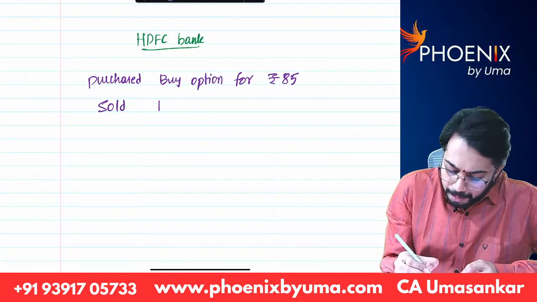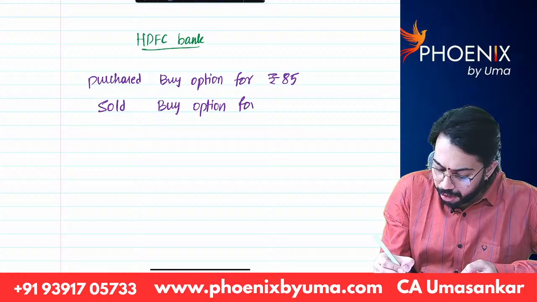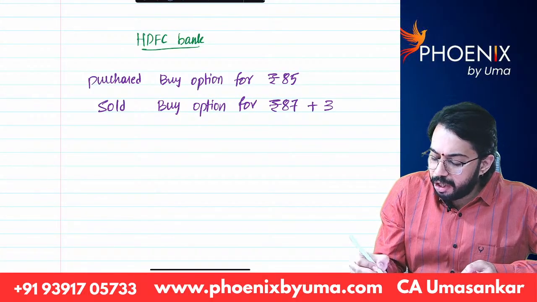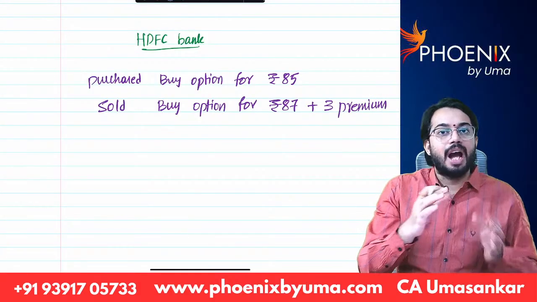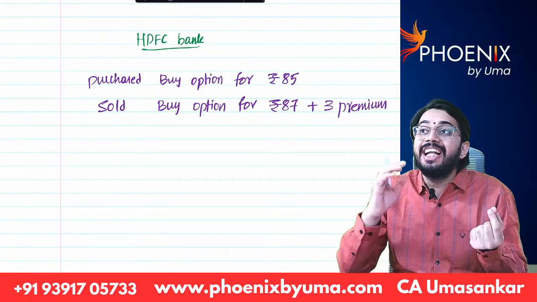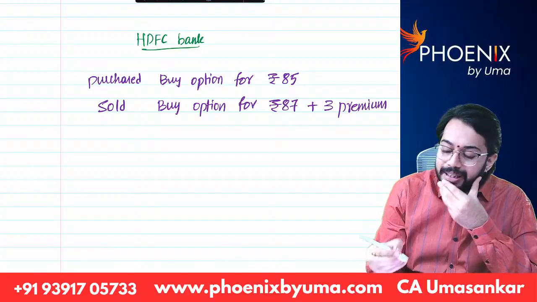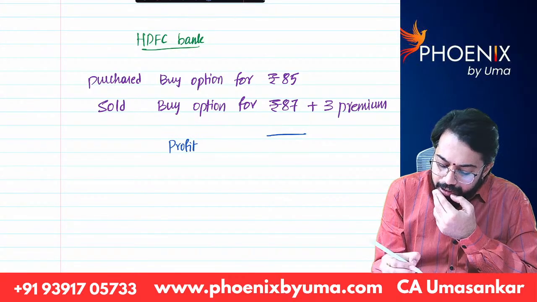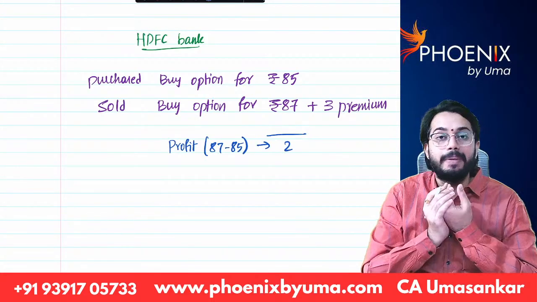I sold the buy option for rupees 87 plus 3 rupees premium. 3 rupees premium, that means what? I am buying the option at 85, and I am also selling the option at 87. Now, how much is my profit? 87 minus 85. My profit is 2 rupees.